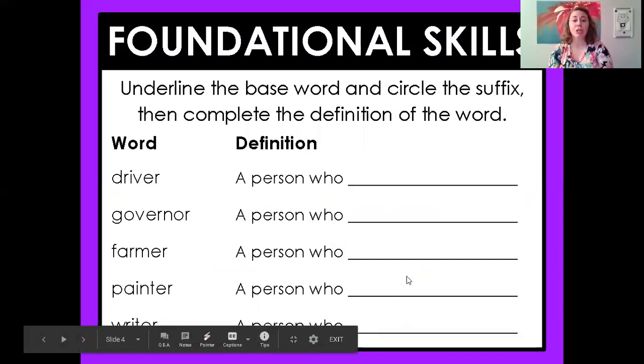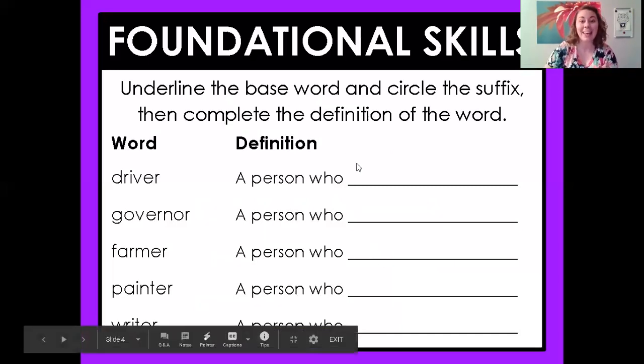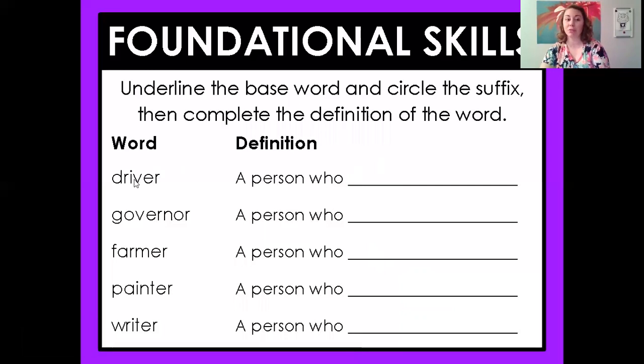On your own, you can write down these words and work on this. Sorry guys, I'm saying this totally wrong. You're going to underline the base word and circle the suffix. And then you complete the definition of the word. So just like we did before when we said a counselor is a person who counsels, when you do driver, you're going to say a person who. Okay, so I will let you finish that on your own.